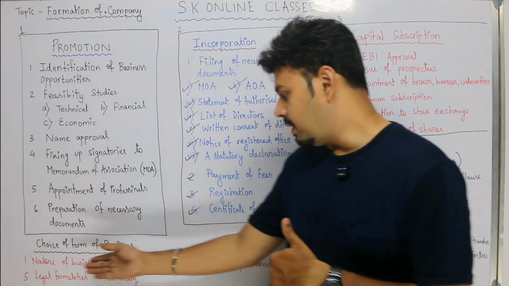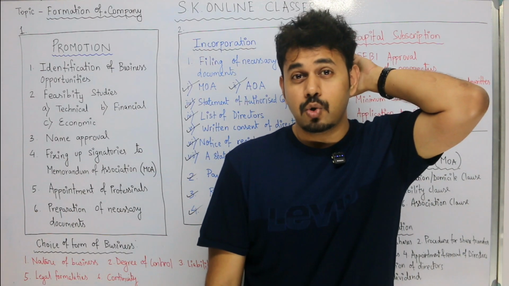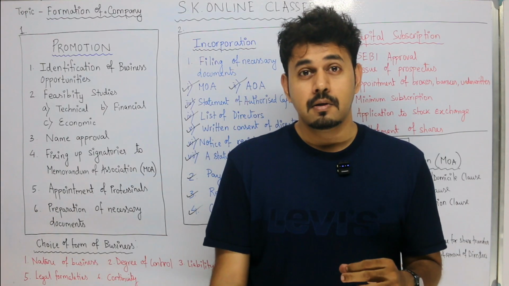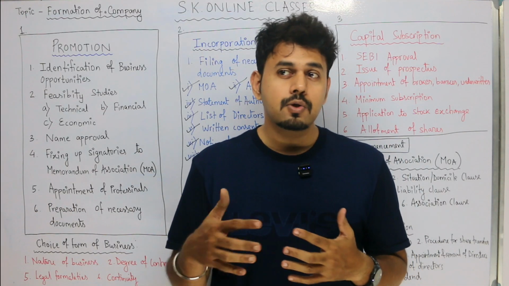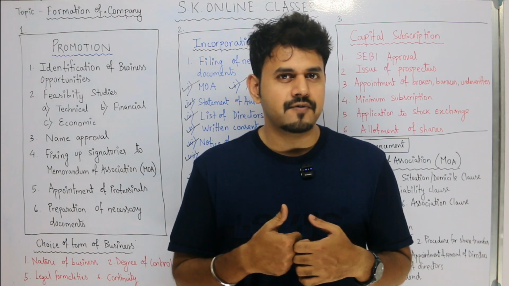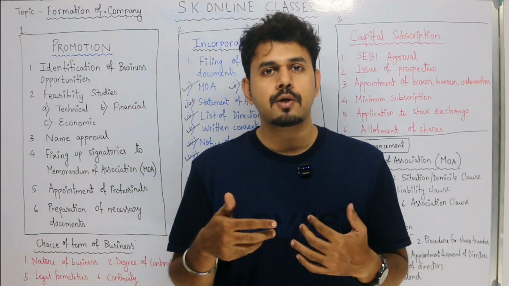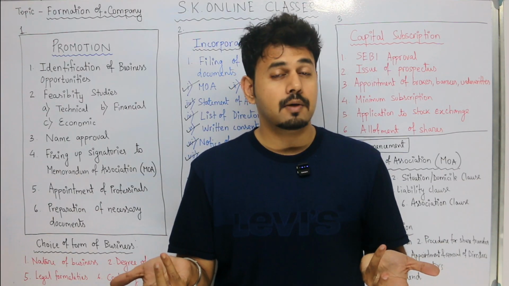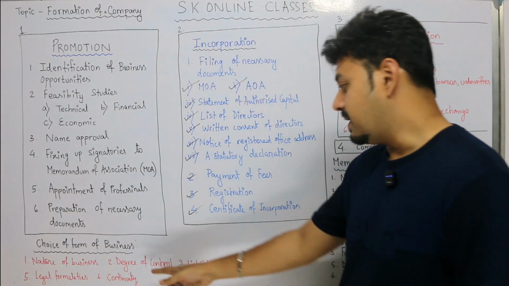Apart from this, there are some other points, like degree of control. Now, I don't want my control to be shared with anybody. Or maybe, for another option, I want that somebody is also there with me. I alone cannot manage everything. So then partnership will be a good form. But if I want to do everything on my own, joint stock company is absolutely not a choice. Proprietorship will be the choice. So that's degree of control.